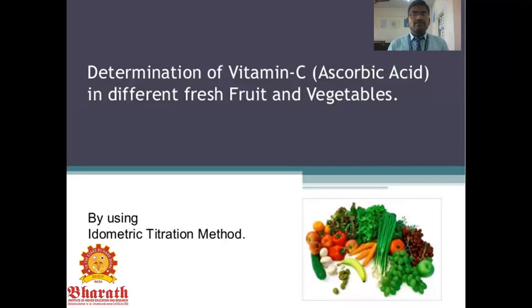This is the saponification value, acetyl value, RM value. We have been discussing the fats or oils. Next one is the determination of vitamin C, or ascorbic acid, in different fresh fruits and vegetables. We determine it by the iodometric titration method. We have to estimate the vitamin C.